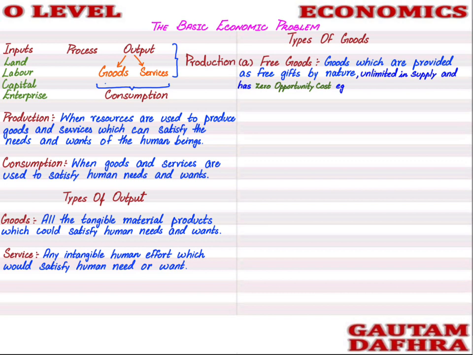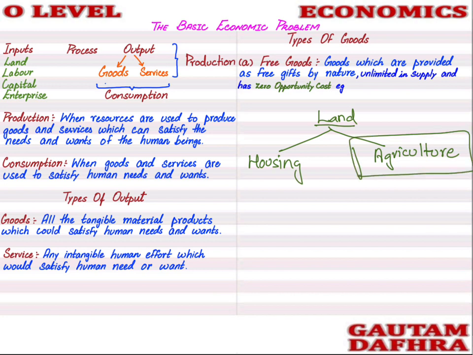Students, opportunity cost means, for example, if you have limited resources, such as limited land, you have two options: use it for agriculture or for housing. If you decide to use your land for agriculture, what you cannot do is housing.